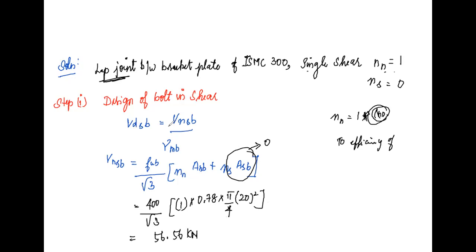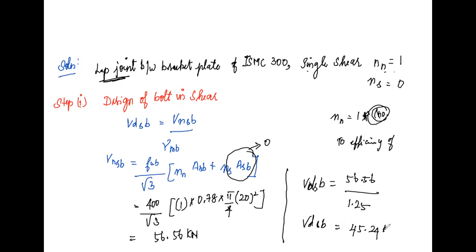But the formula is VNSB divided by gamma MB. So VNSB, which is equal to 56.56, divided by gamma MB, which is 1.25. Sorry, VDSB equal to 45.24 kilonewton.